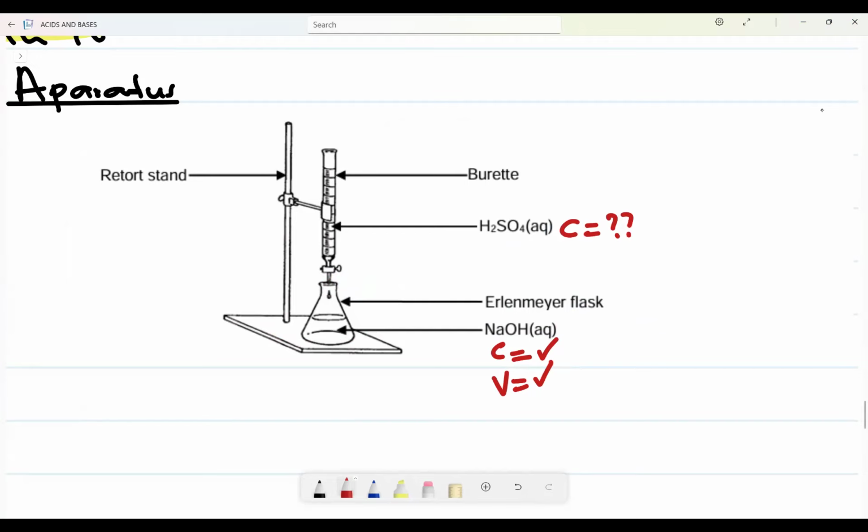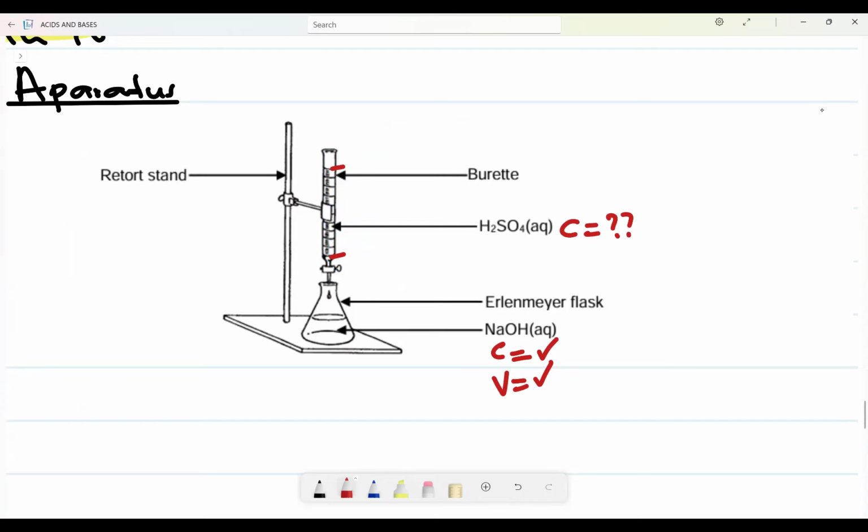But what we'll do, we'll take a burette and fill up as much H2SO4 as we can possibly get until it reaches the reading here. The burette has a reading where it reads the volume. The burette reading starts from the lowest value to the highest value, so this is how a burette measurement is, right?